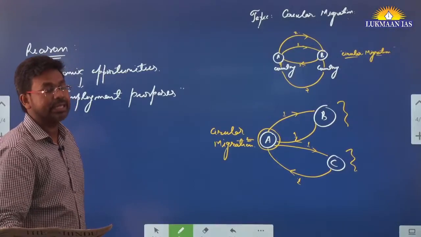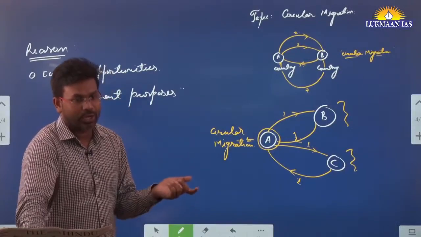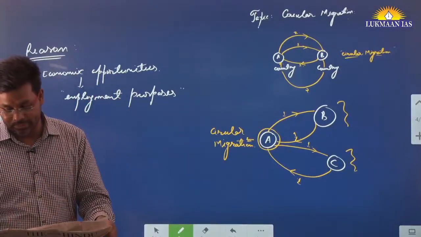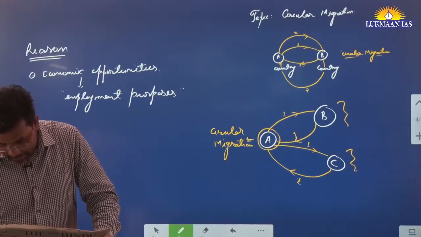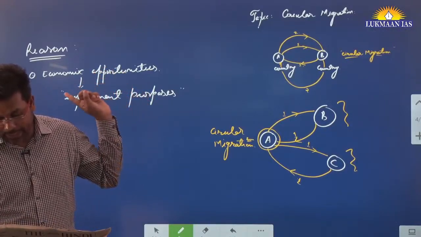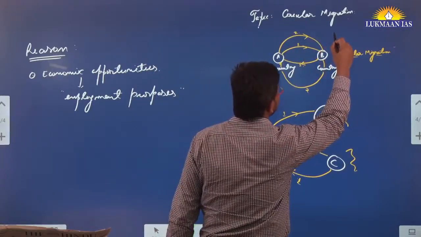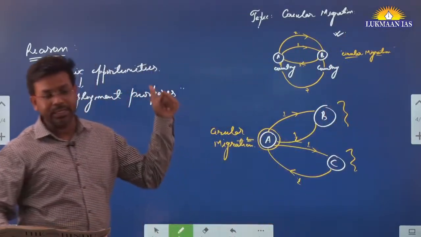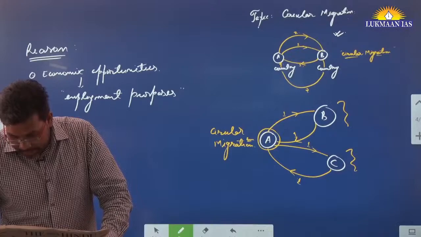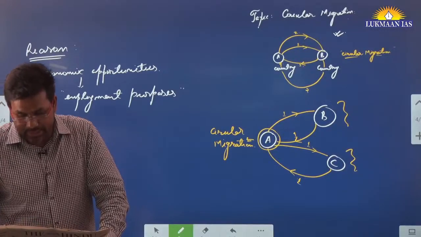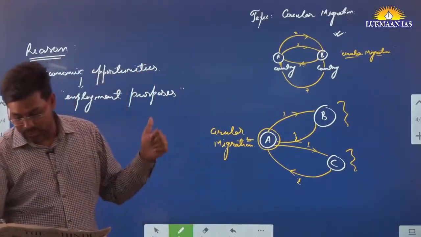And here in this article they have mentioned criteria also, like how do we define circular migration to happen, right? What are the conditions of migration? They have mentioned 5 conditions. One thing is there is a temporary residence in the destination location. Means from country A to country B, a person should stay for some time. Then there is a possibility of multiple entries into the destination country. I mean in the destination country he can go multiple times also. So this is the second.